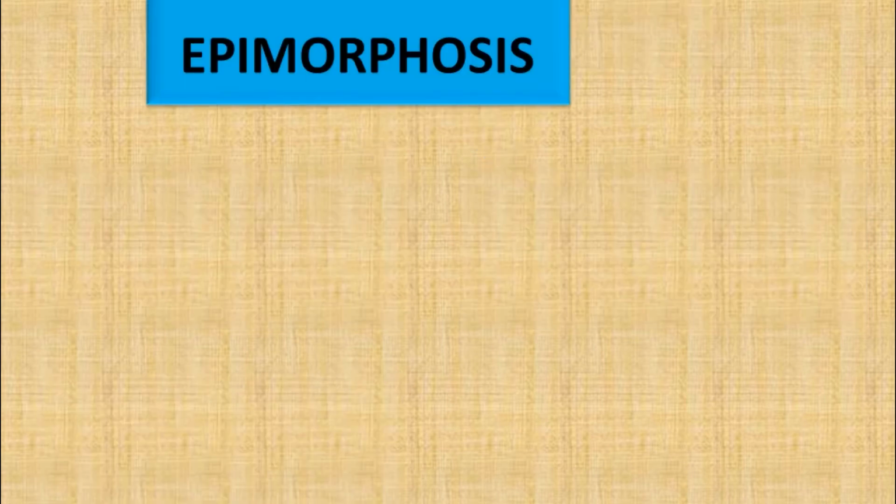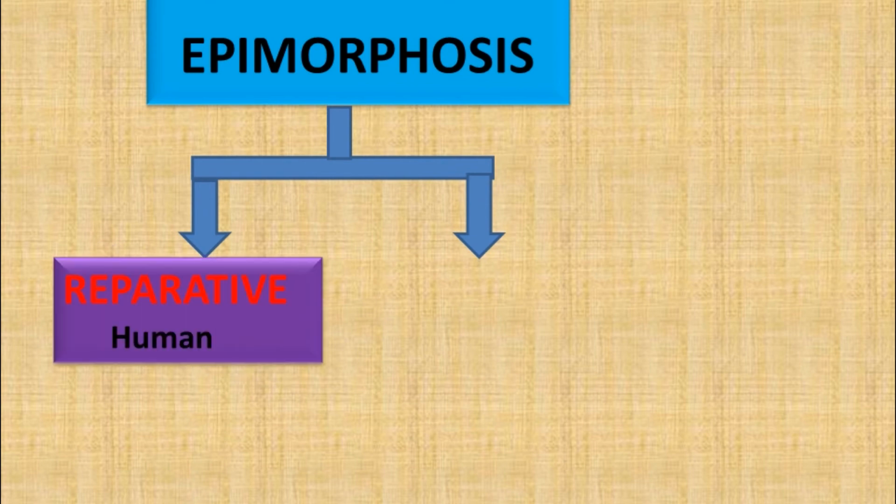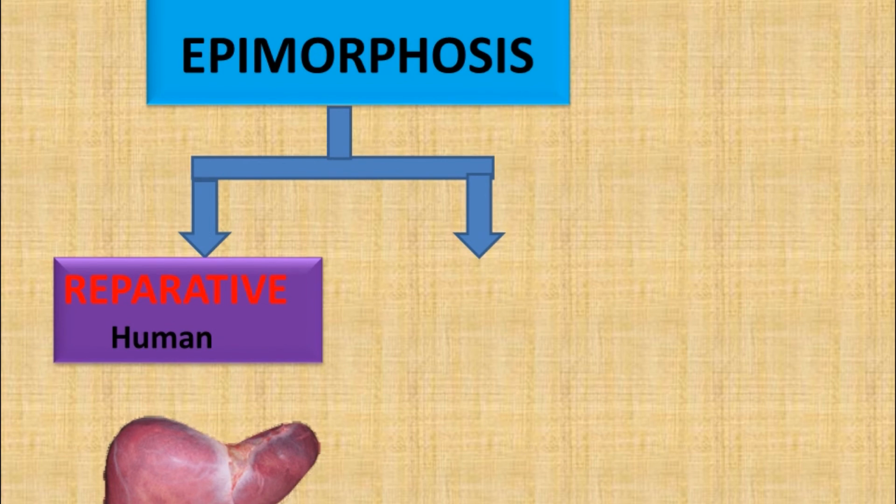Now let us talk about epimorphosis. In this type, the lost body part is regenerated. Whatever body part is lost can be regenerated, and this type of replacement we call epimorphosis. Epimorphosis is divided into two types. One is reparative regeneration and another one is restorative regeneration. In reparative regeneration, only certain damaged tissues can be regenerated. The best example of reparative regeneration is the human liver.